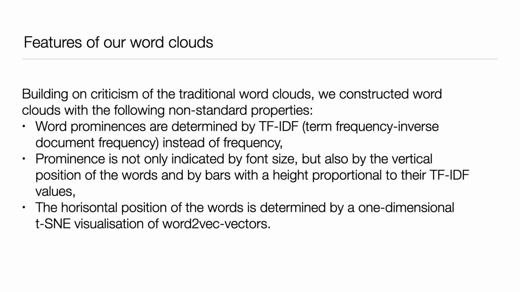Building on criticism of the traditional word clouds, we constructed word clouds with the following non-standard properties. Word prominences are determined by TF-IDF, term frequency and inverse document frequency, instead of frequency. Prominence is not only indicated by font size, but also by the vertical position of the words and by bars with a height proportional to their TF-IDF values. The horizontal position of the words is determined by a one-dimensional t-SNE visualization of word2vec vectors.